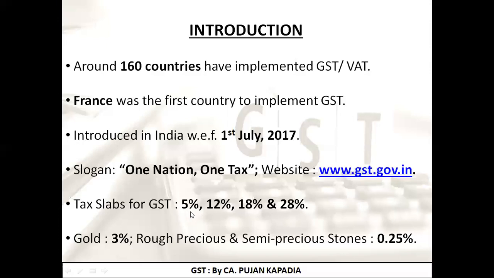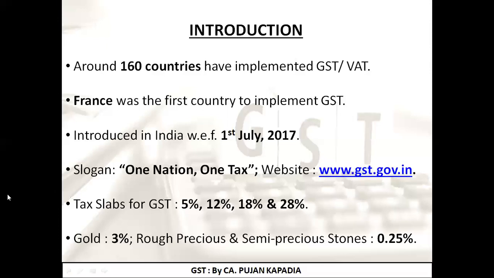It is 5%, 12%, 18%, and 28%. So any product you trade in or any service you provide, the rate of GST which is applicable on that falls in one of these four rates. As a result, it becomes necessary for us as tax students to remember the rate of tax under GST. All the goods and services supplied in our country are basically governed by GST at the rates of 5%, 12%, 18%, or 28%.